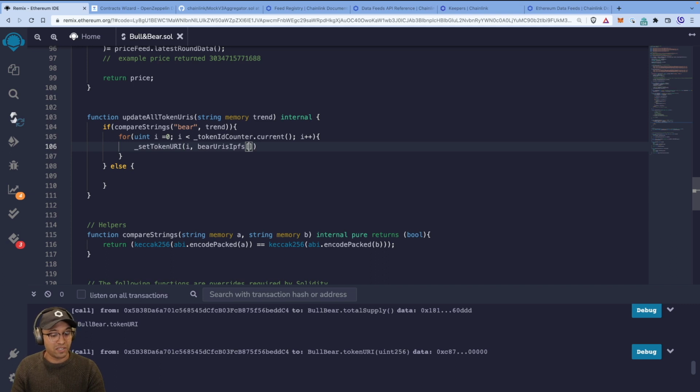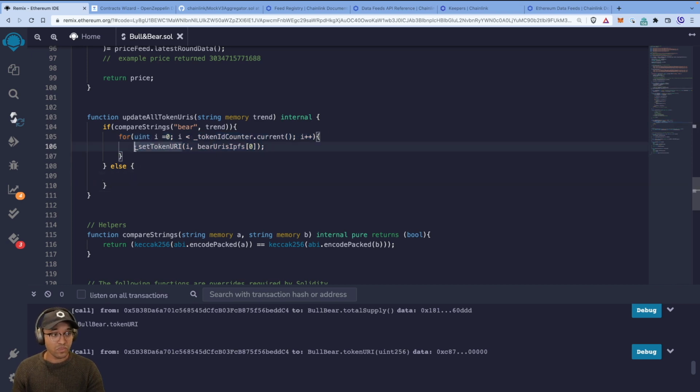And we're going to give it 0 for now, right? Because the assignment will be for you to introduce randomness, and I'll show you very quickly what you need to try and do for that. And you always have access to the GitHub repo as well, where the solution is provided. So what are we saying here? We're saying that if it's a bear that gets passed into update all tokens, well, set it to a bear NFT image, right? And we'll start with the 0 one. And we do this for all tokens that we've minted.